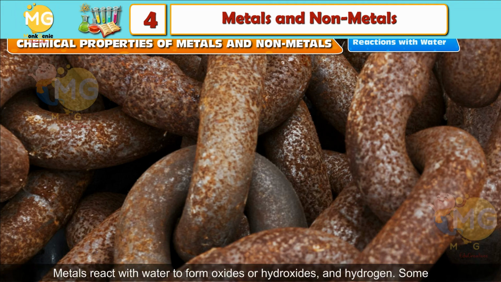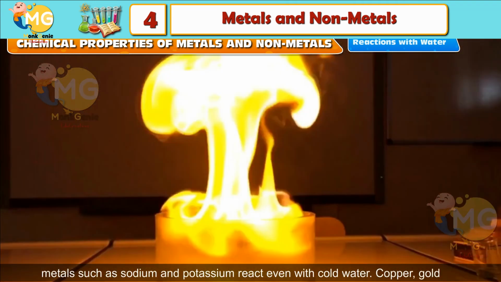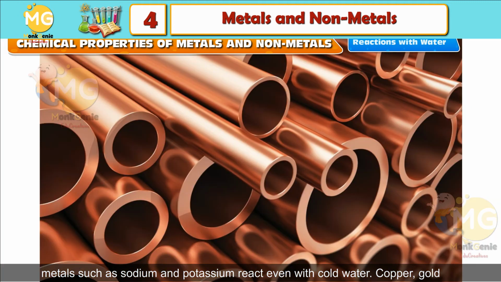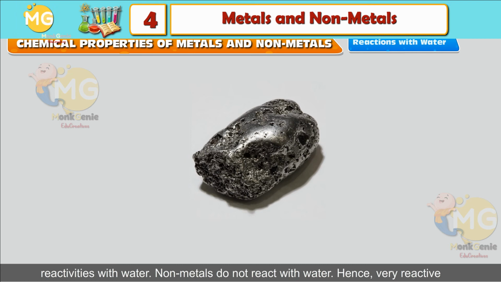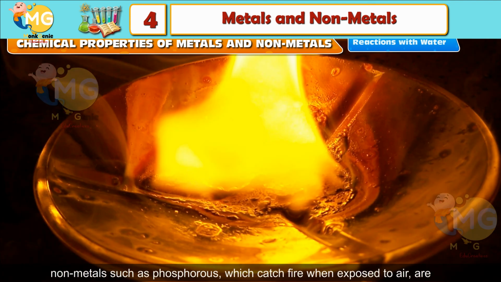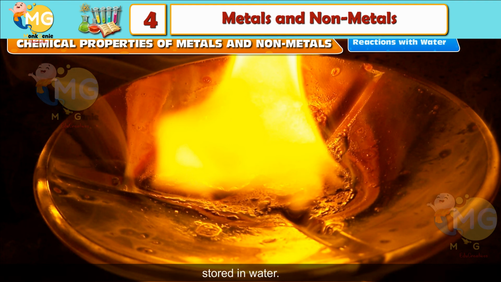Reactions with water. Metals react with water to form oxides or hydroxides and hydrogen. Some metals, such as sodium and potassium, react even with cold water. Copper, gold and platinum do not react with water or steam. Reactions of metals with water produce basic solutions and show that different metals have different reactivities with water. Non-metals do not react with water. Hence, very reactive non-metals such as phosphorus, which catch fire when exposed to air, are stored in water.